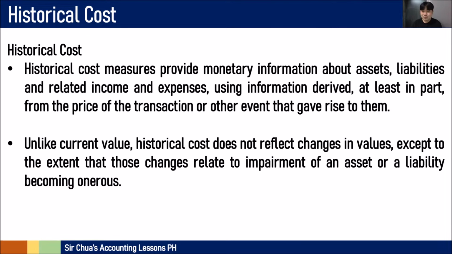Okay? Except to the extent that those changes relate to the impairment of an asset or liability becoming onerous. Later on, when you get to intermediate accounting subjects, you have to adjust those historical costs. Let's say, for example, PPE, and then you have to test them for impairment, and then you also deduct your accumulated depreciation, as you know, in your basic accounting in senior high school. So the items that we report in the statement of financial position are actually still affected by some of the things that you have to deduct. But when we say historical cost, it's the price at the time of the transaction, to be very subtle about it.